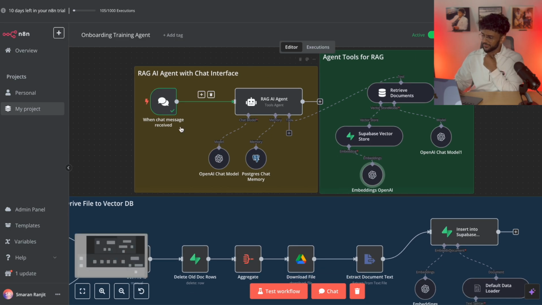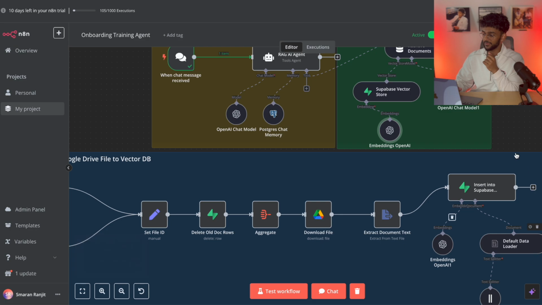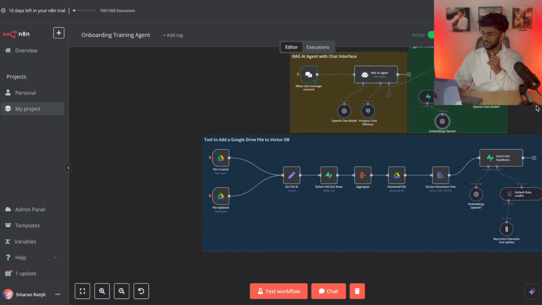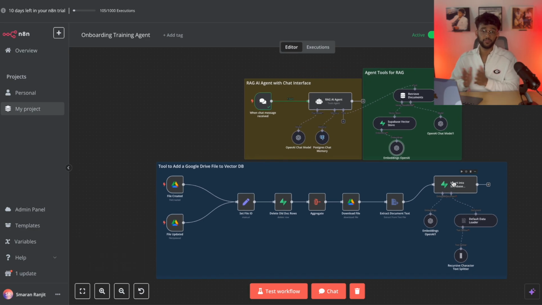So this itself is not too complicated. In terms of agents, it's pretty simple. I guess the most complicated part is actually getting the vector database sorted out. And I'll make another video on how to actually create these vector databases on Supabase. There are also a lot of other videos available, but reading documentation also gets you anywhere.